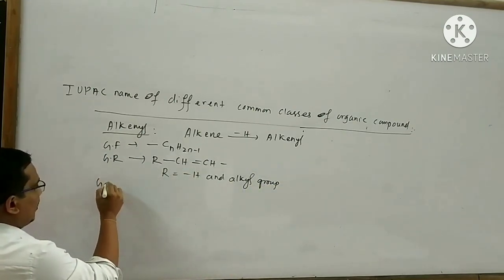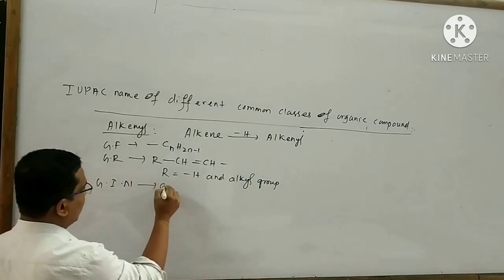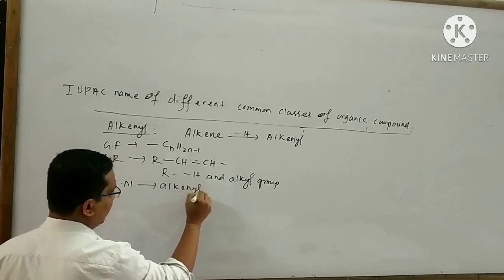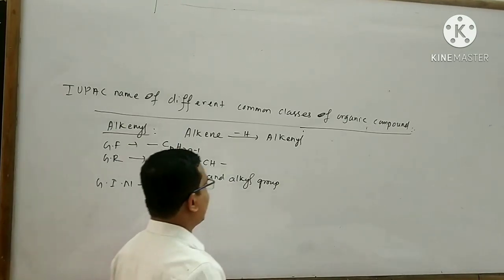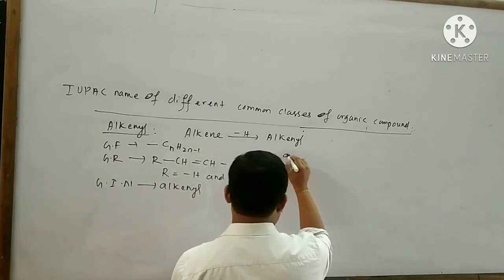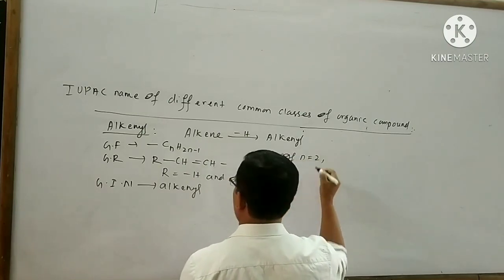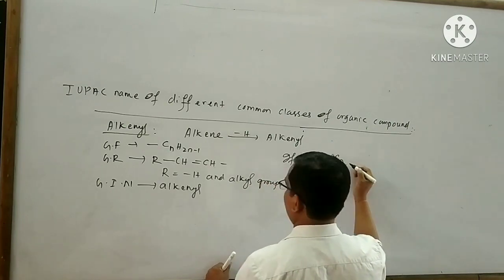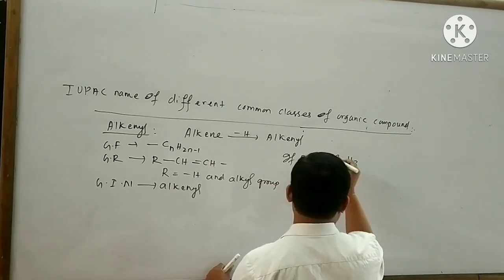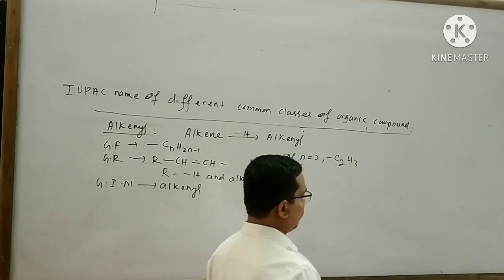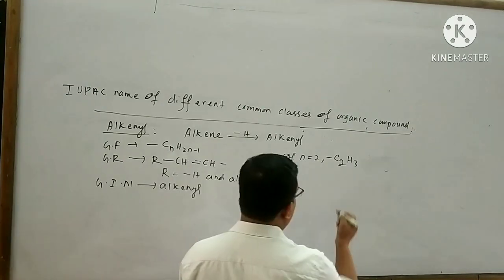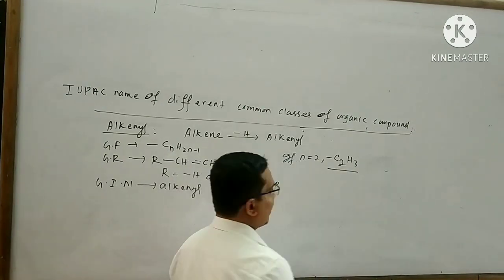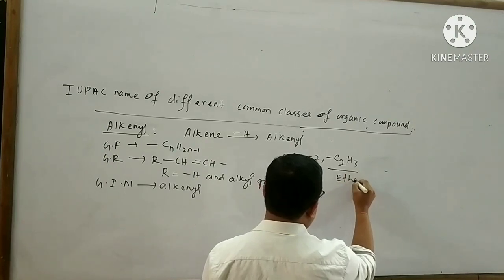The general IUPAC name is alkynyl. Now I want to think about some examples. If n equal to 2, then the alkynyl is C2H. Here I can write -C2H. The name of this alkynyl is ethynyl.